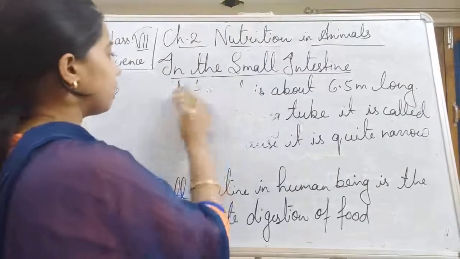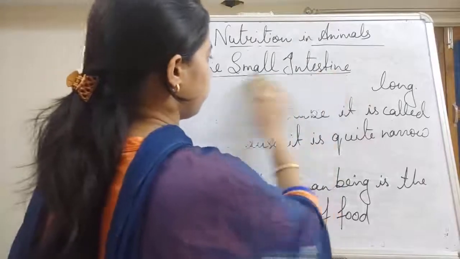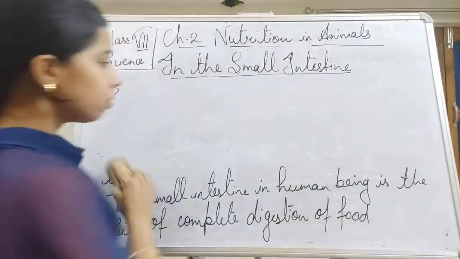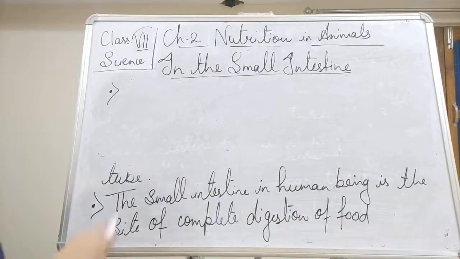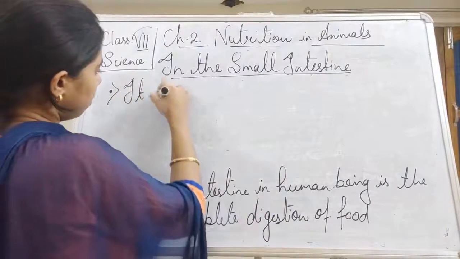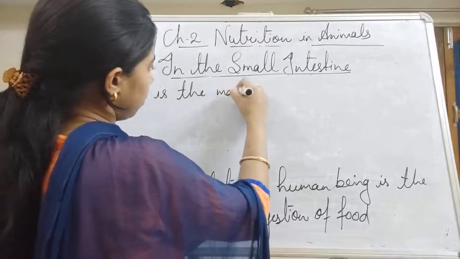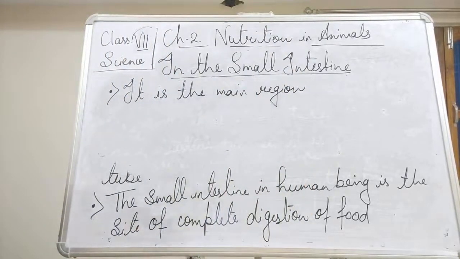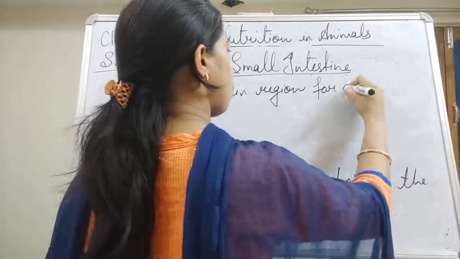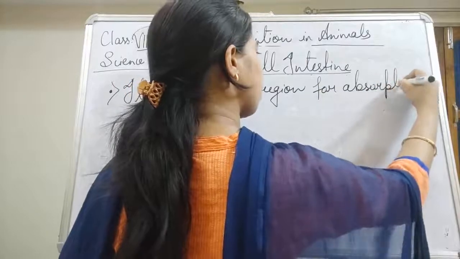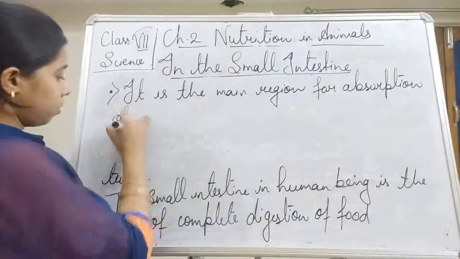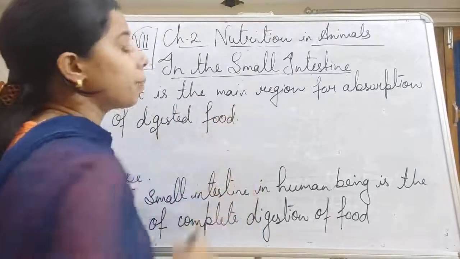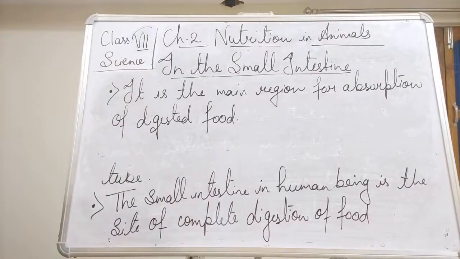We can write here that it is the main site for absorption of digested food.